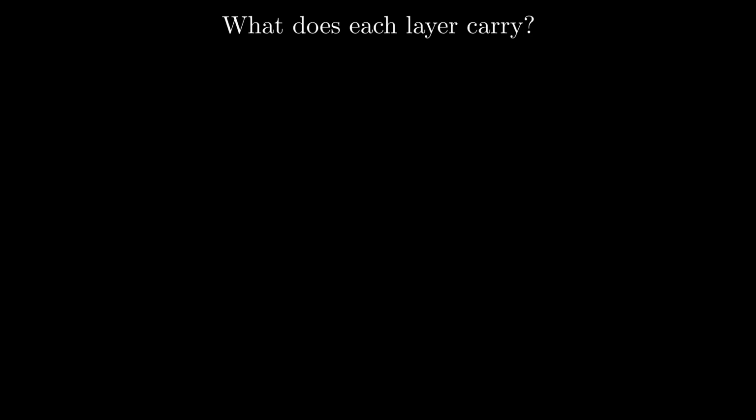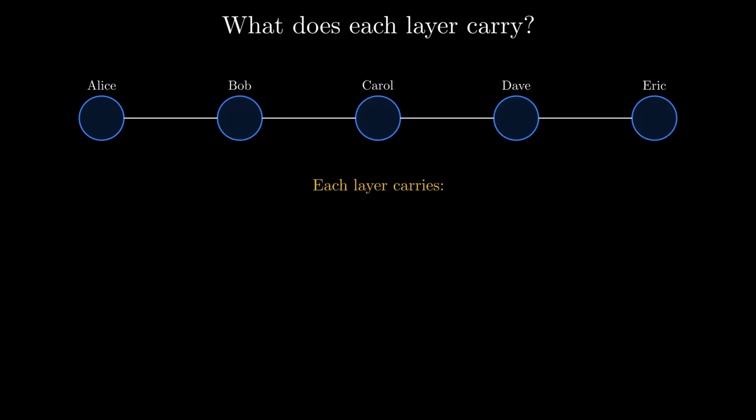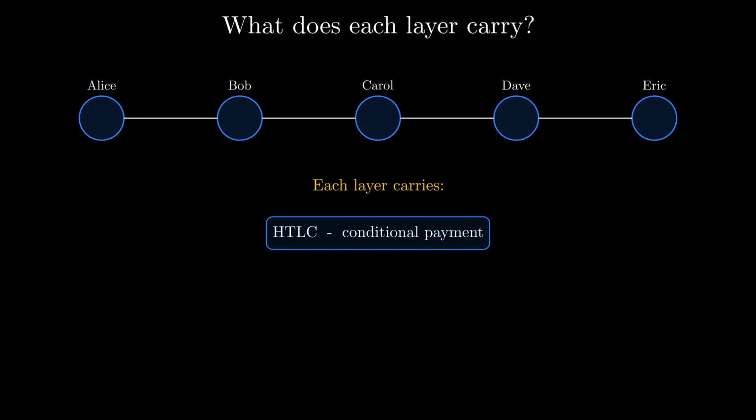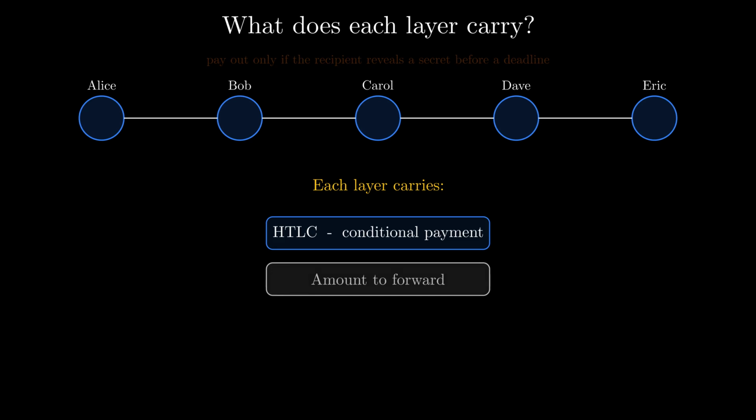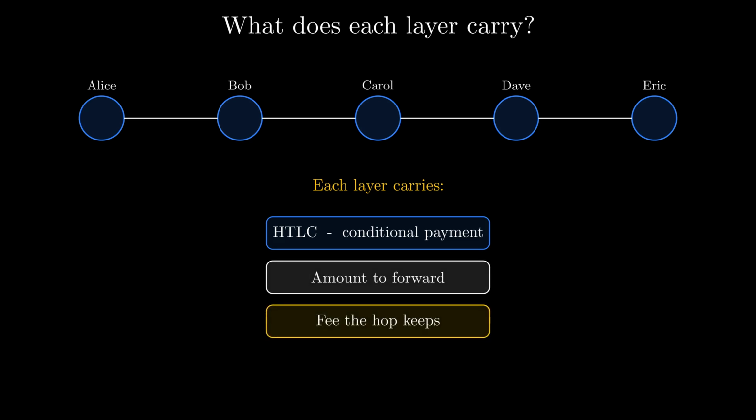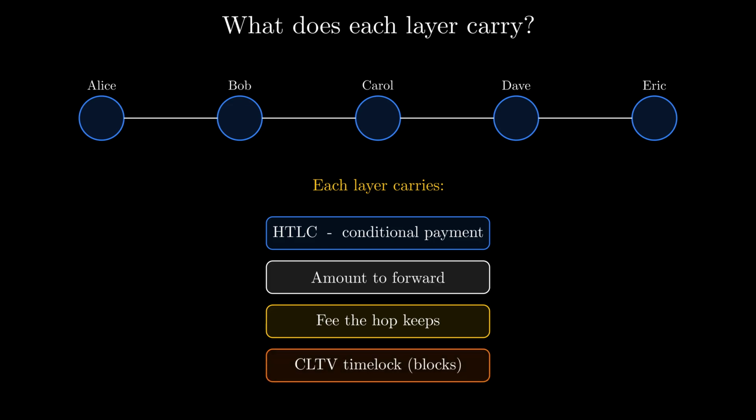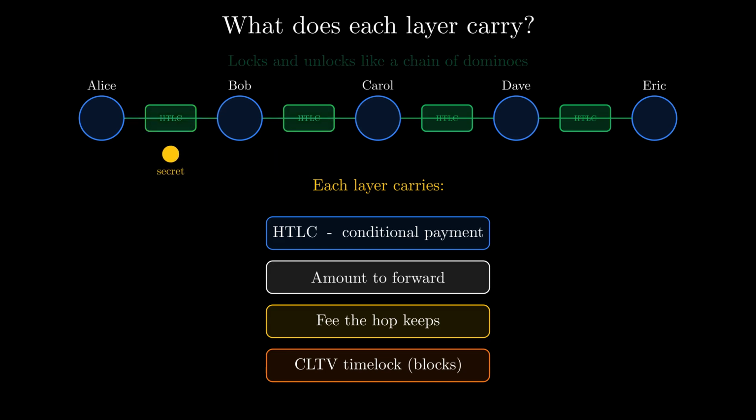What does each layer actually carry? Instructions to extend an HTLC, a hash timelock contract. That's an enforceable conditional payment, payout only if the recipient reveals a secret before a deadline. Each layer specifies the amount to forward, the fee that hop keeps, and a CLTV timelock, an expiration measured in blocks. As the onion moves forward, every node commits an HTLC to the next, hop by hop. When Eric reveals the secret, each contract settles back down the chain. The whole route locks and unlocks like a chain of dominoes.